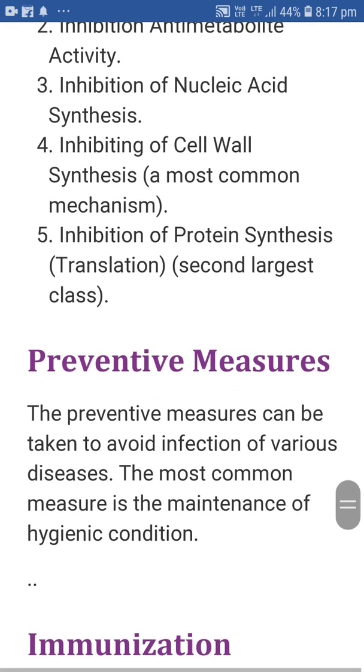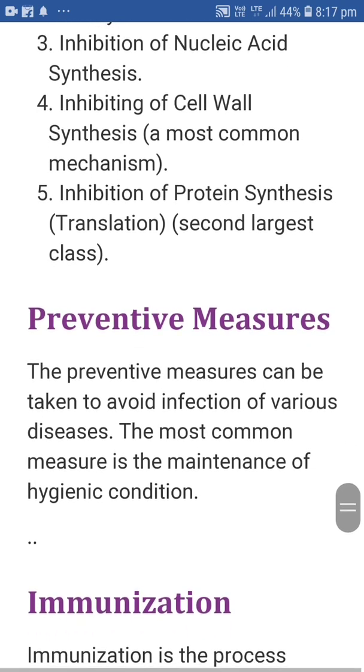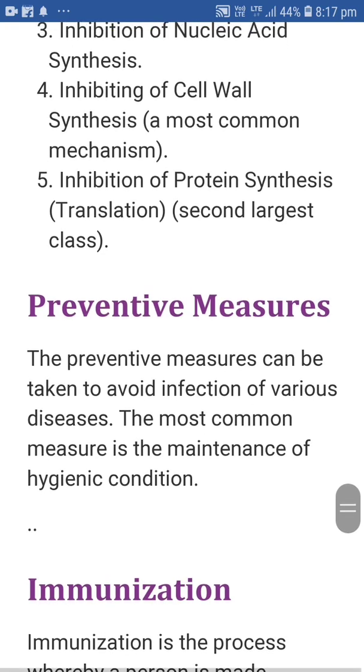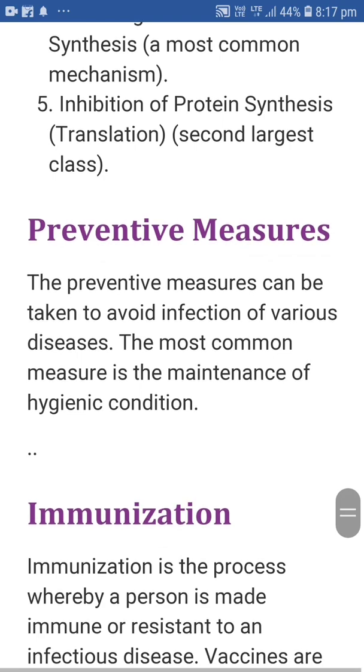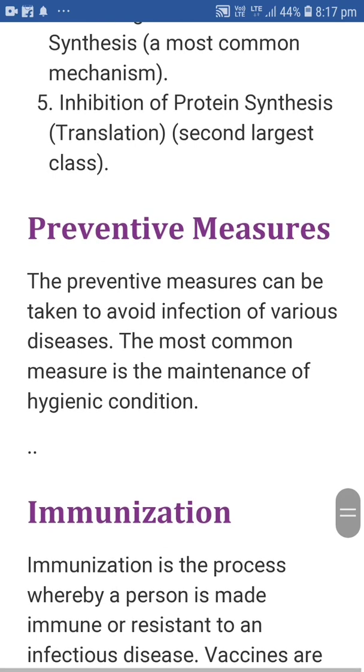Now, how can we prevent diseases? Measures can be taken to avoid infection by various diseases. The most common measure is the maintenance of hygienic conditions. By hygienic conditions we can protect our life from different types of diseases.